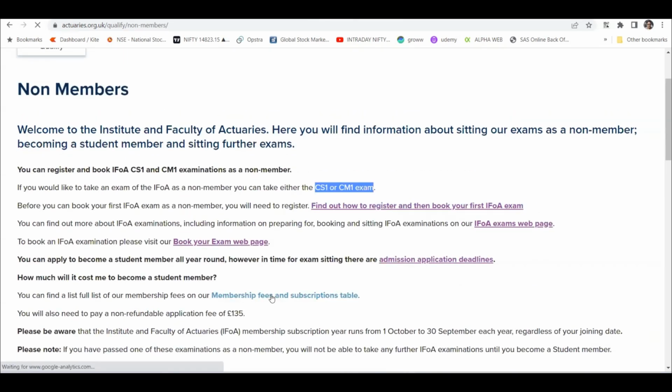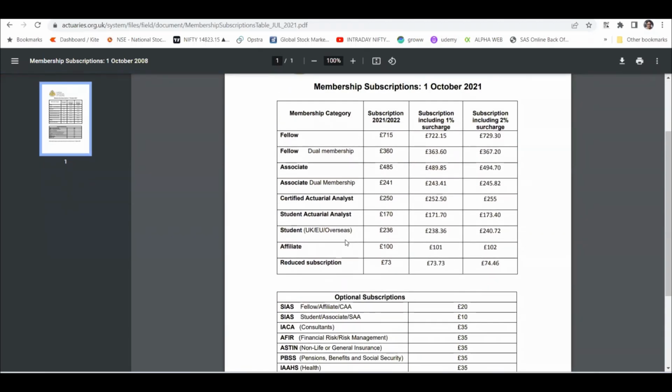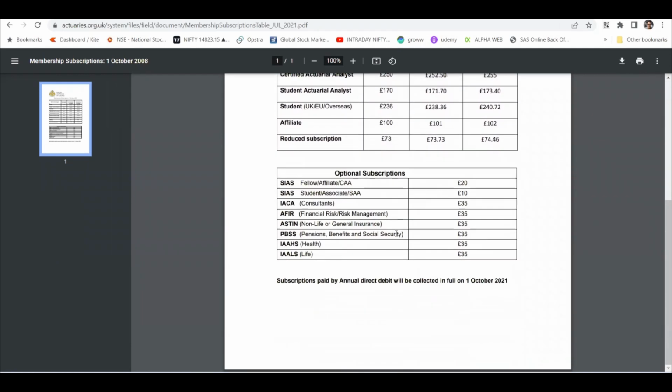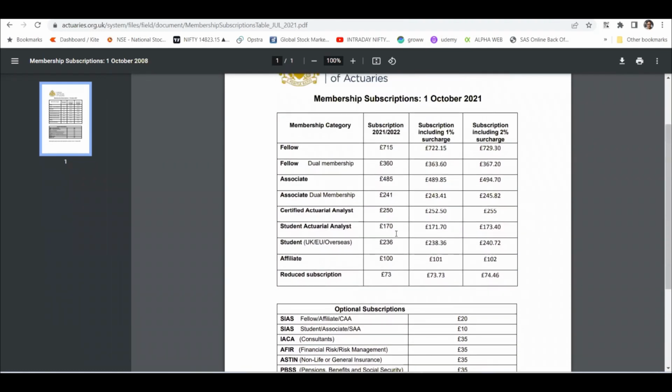I think there is a membership fees and subscription table. Let me check this here. So this is the fee that you have to pay. If you are from the UK, you are overseas, right? So right now you are paying 236, and I think that is the full fee, and there is some reduced membership. There is a form for reduced membership, and you need to fulfill some criteria. I think right now it is 7 lakh.